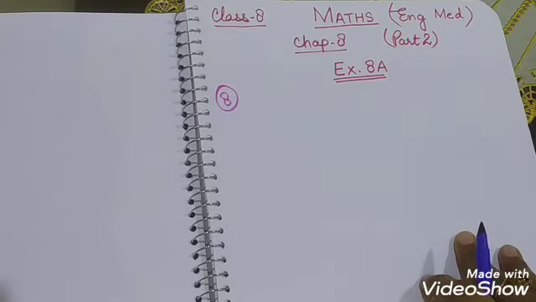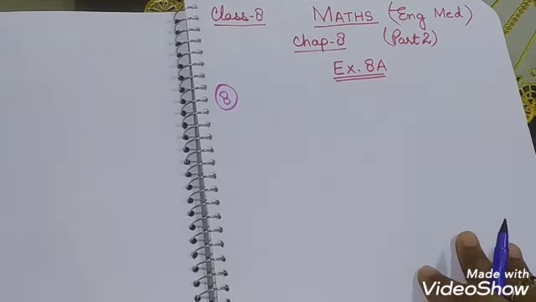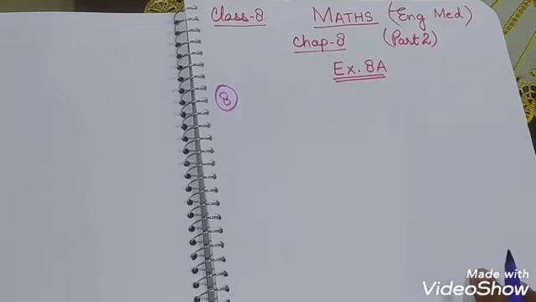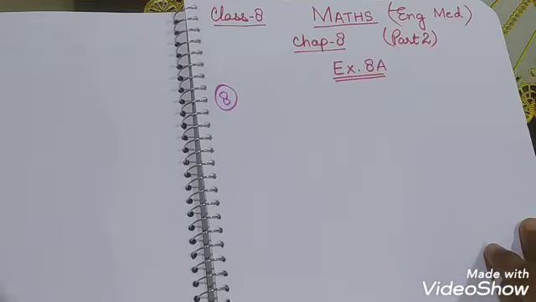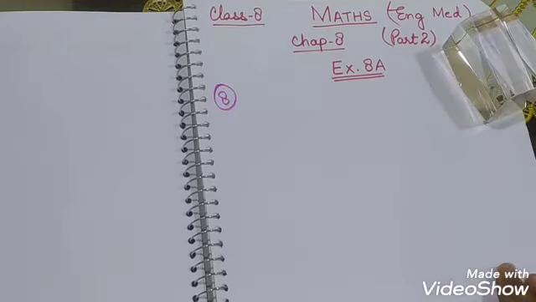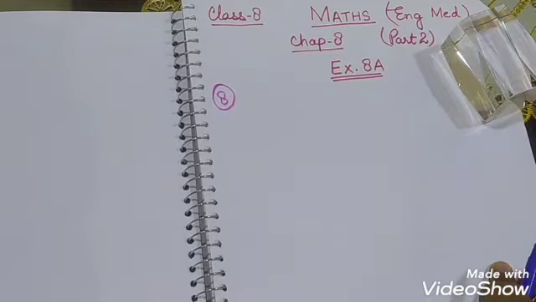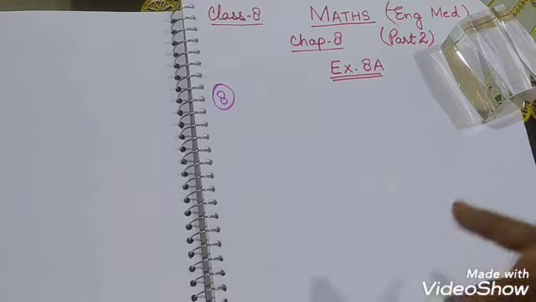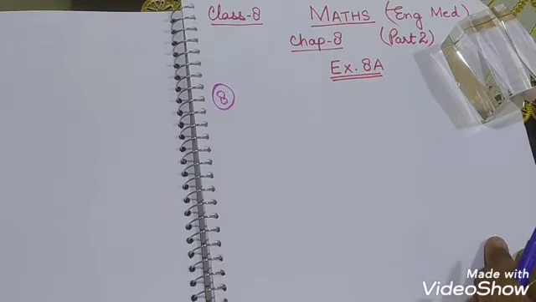Okay class, so today we are going to start again with exercise 8A, and question number 8 is: at what rate percent of simple interest will a sum of money double itself in 12 years? It is given that the sum of money doubles itself, meaning if the principal is x, then the amount will be 2x. Double means it will become twice, and the time is given as 12 years.